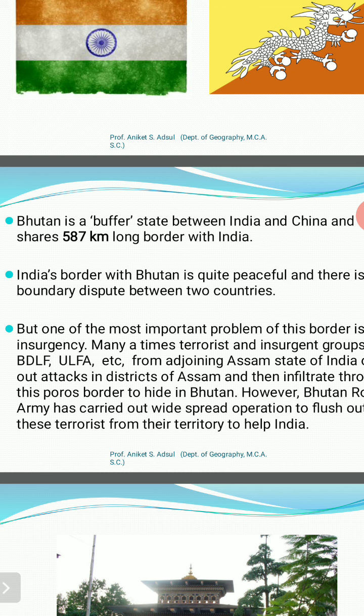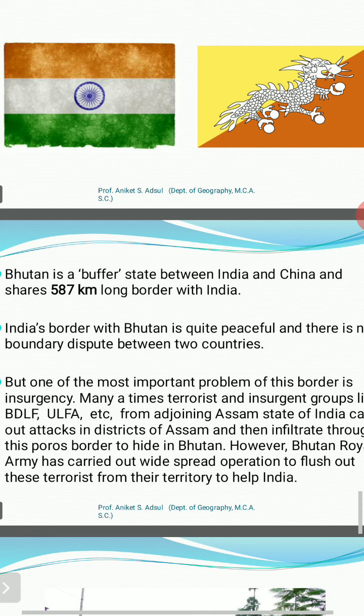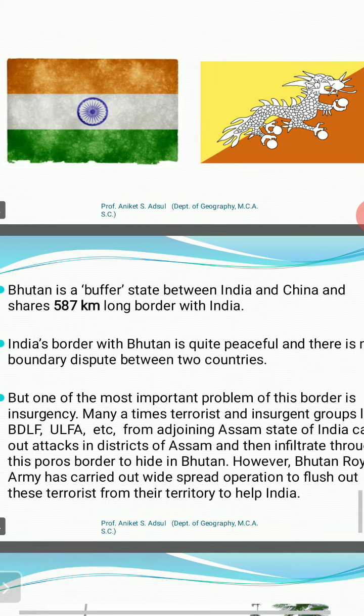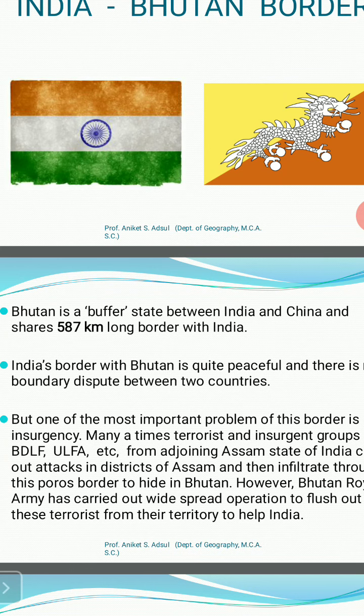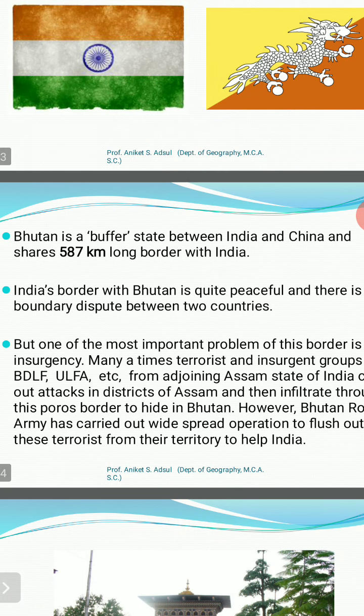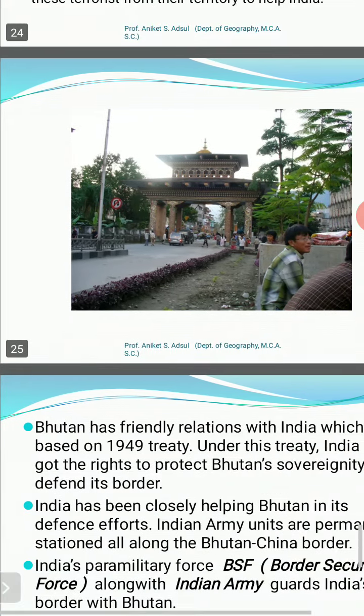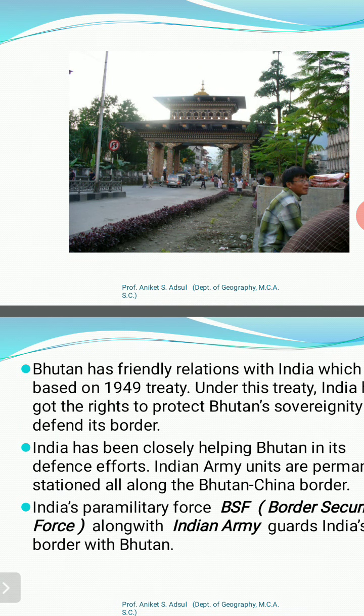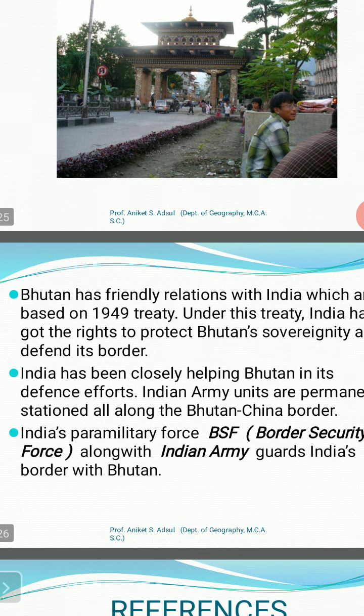Apart from that, there are no issues when we talk about the Indo-Bhutan border, as no disputed territories are attached to this border, since these two are friendly nations. So this was all about it. And the last thing is that India and Bhutan are friendly countries. They signed a friendship treaty in 1949. The Indo-Bhutan border is guarded by India's paramilitary force, the BSF, Border Security Force, along with the Indian Army.